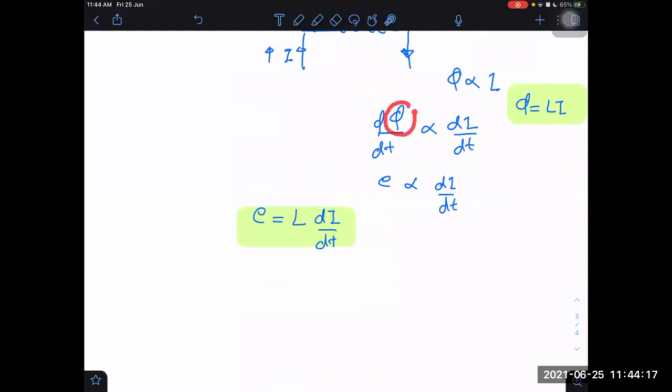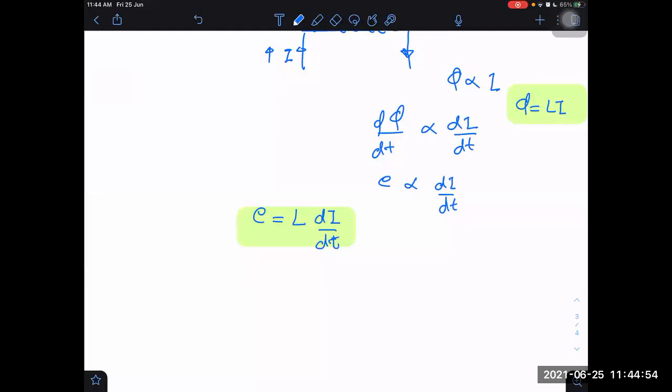In whichever places we can change the flux, whether that is a solenoid or a single loop, it applies. In a single loop also, if I increase the current, what would happen? Magnetic field lines will change. If the current is increasing, magnetic field will increase. Magnetic field is increasing, flux will increase, flux is increasing, EMF will be developed. And you know that EMF can be induced in any closed loop. So any closed loop can have its own self-inductance. Is it okay? You understand that?